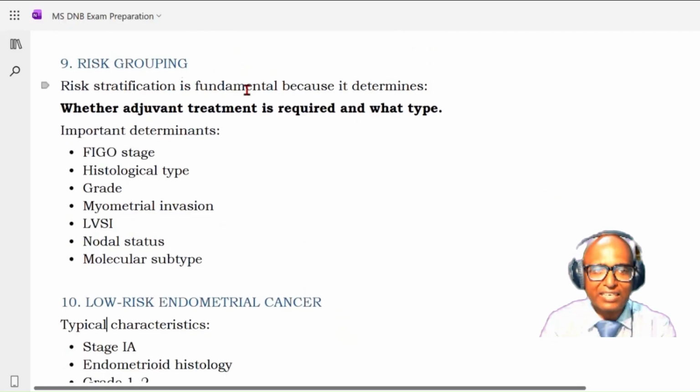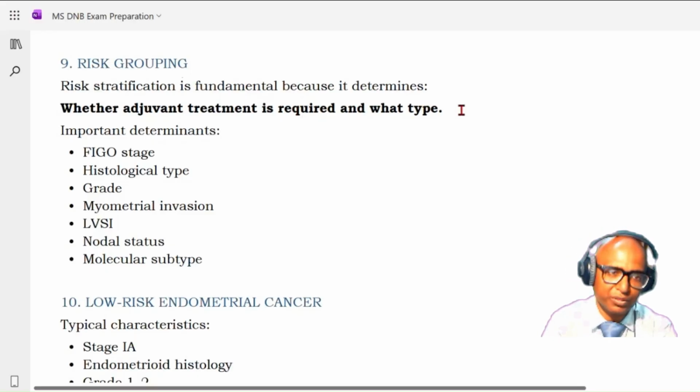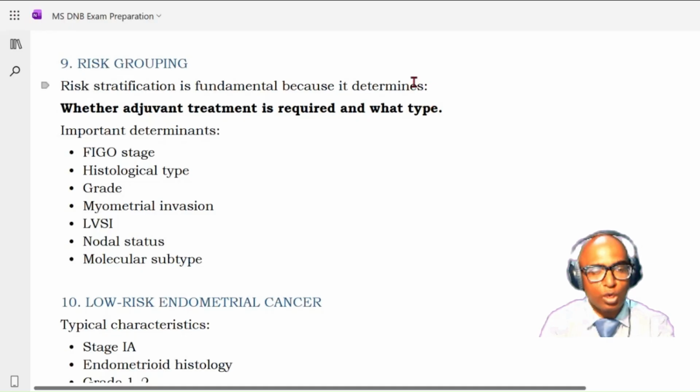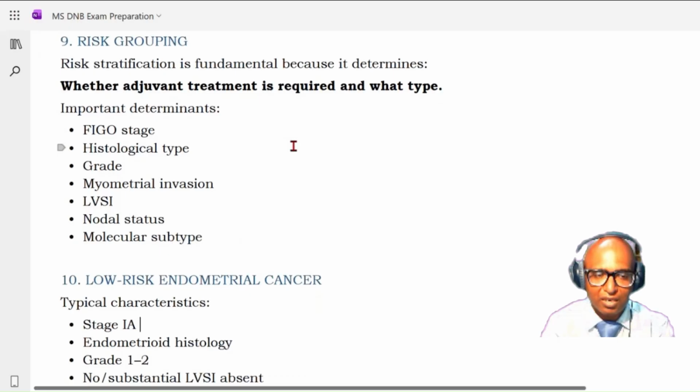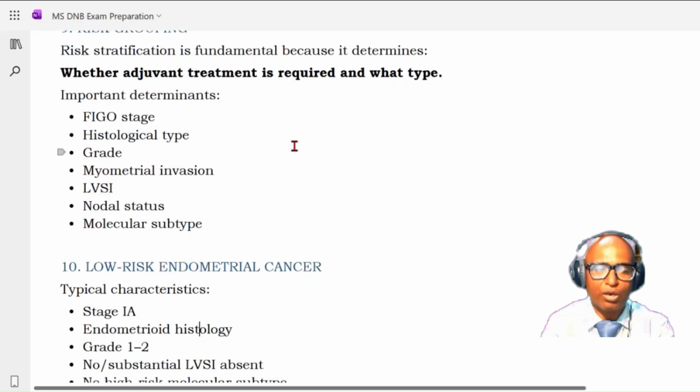So this risk stratification is fundamental because it determines whether adjuvant treatment is required and what type of adjuvant treatment we need to give. Okay, so not only pelvic assessment and lymph node assessment, but the adjuvant treatment also depends on this risk group. So what are the important determinants? This is the same: FIGO staging, histological type, grade, myometrial invasion, LVSI, nodal status, and molecular subtype. That will decide the risk group, that is low risk, intermediate risk, intermediate high, or high risk.